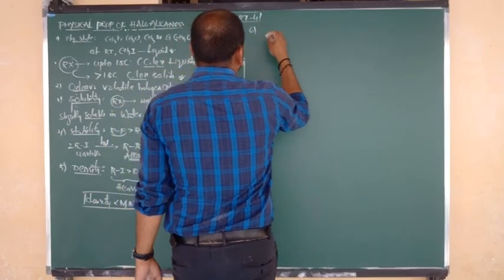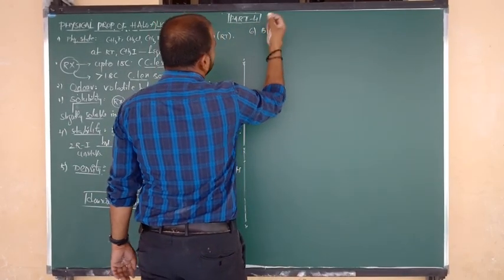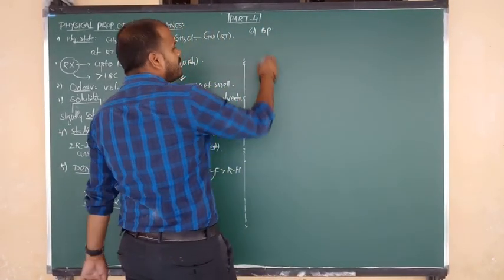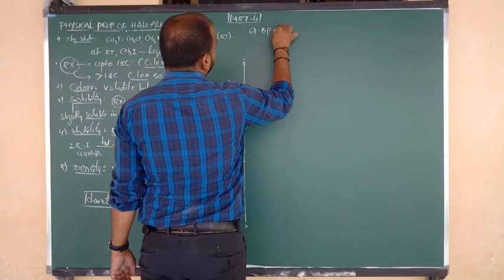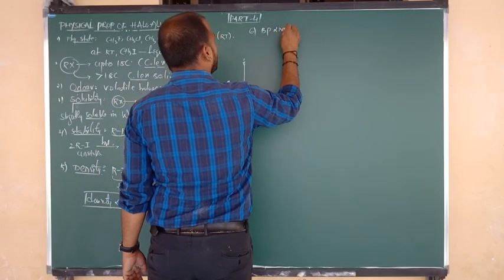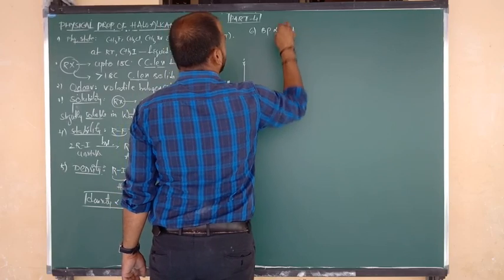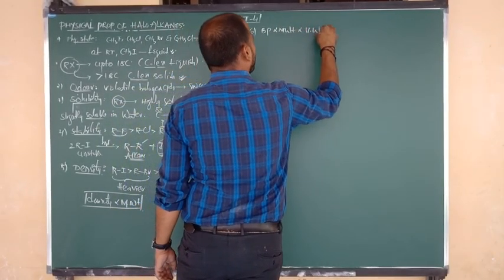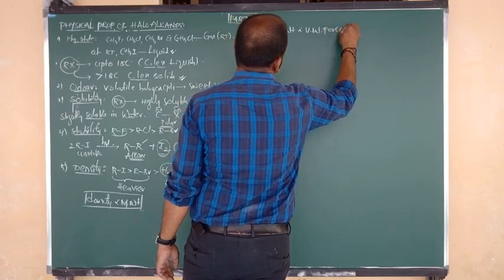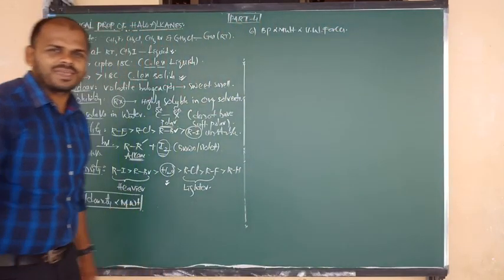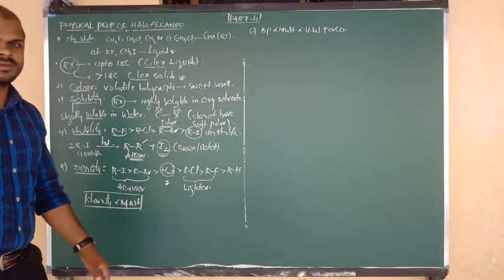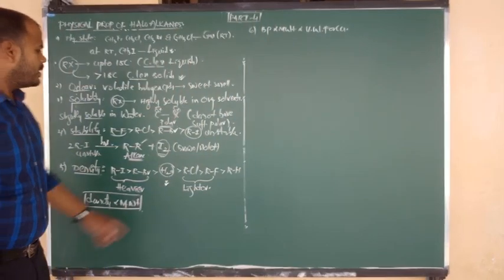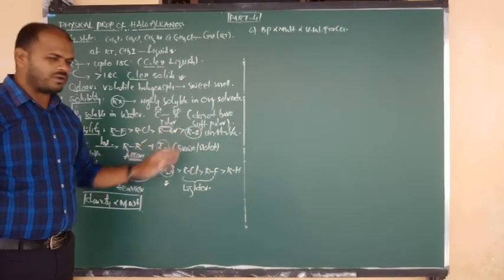Next, the physical property we are going to discuss is the boiling point. In that I want to show you 2 to 3 statements. Boiling point is generally directly proportional to molecular weight, and also directly proportional to van der Waals forces. For this statement I will show you an example: fluorine, chlorine, bromine, iodine.